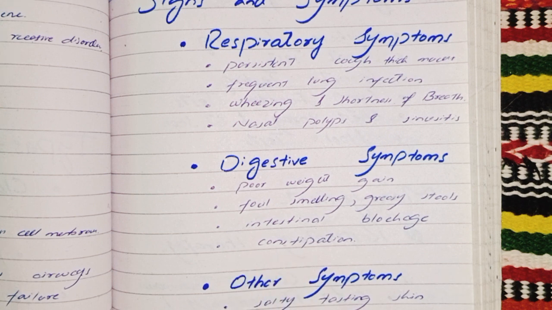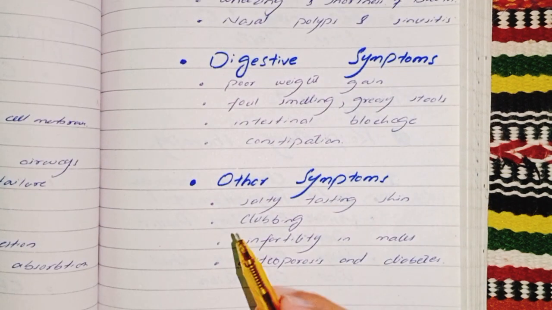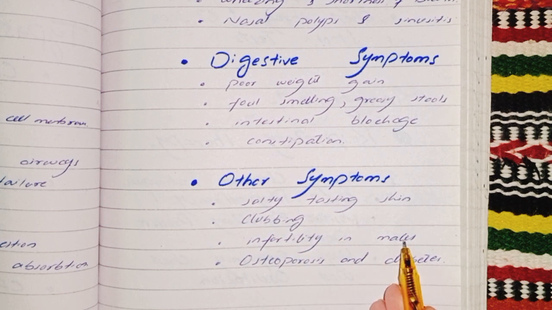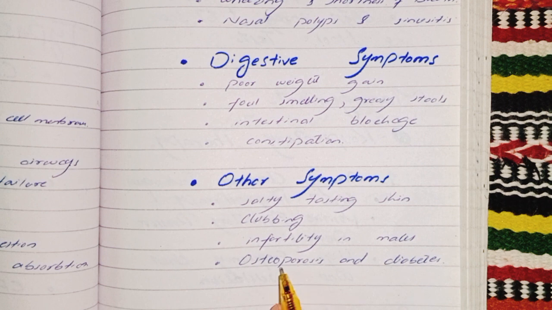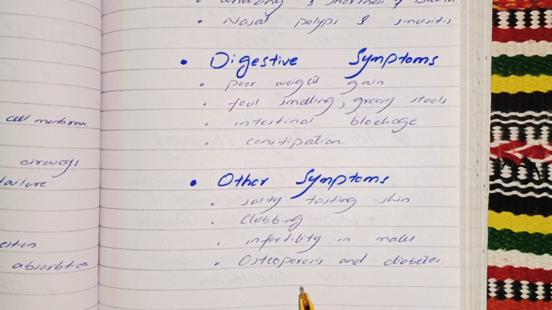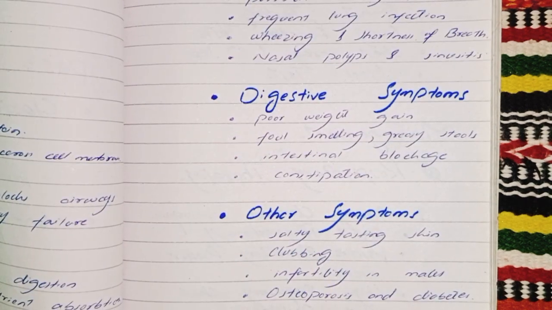Okay. The other symptoms related to cystic fibrosis include salty skin, clubbing in the fingers and toes, and infertility in males. Why does it cause infertility? It causes infertility due to blockage of the vas deferens. The vas deferens is a reproductive organ. I hope you understood. And last, osteoporosis and diabetes in advanced stages due to poor nutrient absorption. These are the main signs and symptoms: respiratory symptoms, digestive symptoms, and other symptoms.